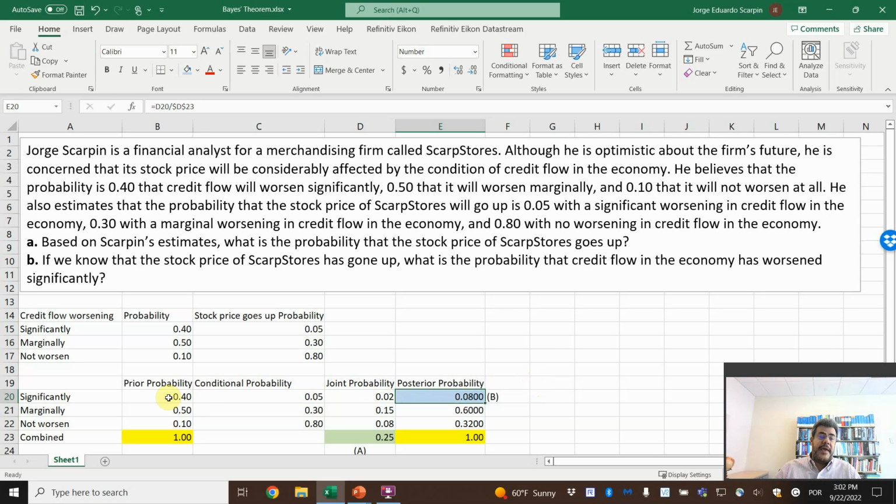Here, based on this prior and the conditional probability, we have the posterior probability, and then 60% chance that it worsens marginally, and 32% that it does not worsen at all. We have the opposite scenario as well, and the sum of the posterior probabilities is also 1.